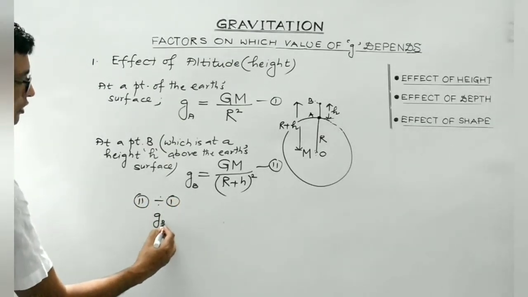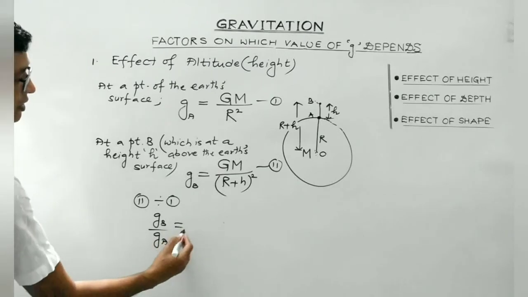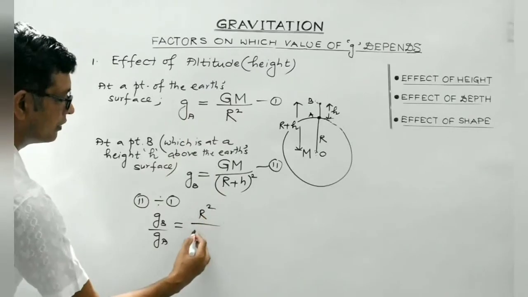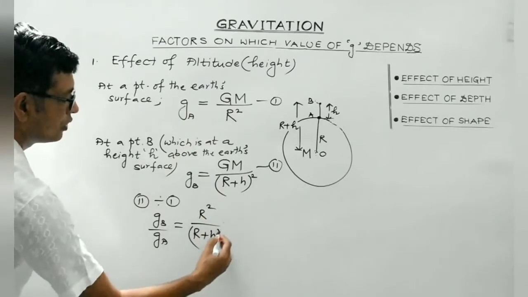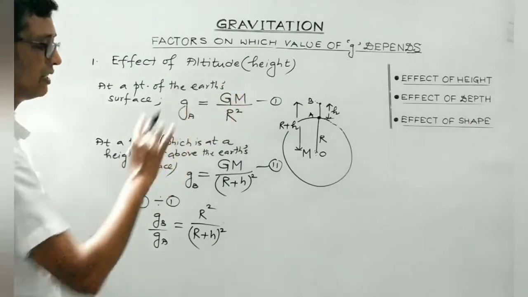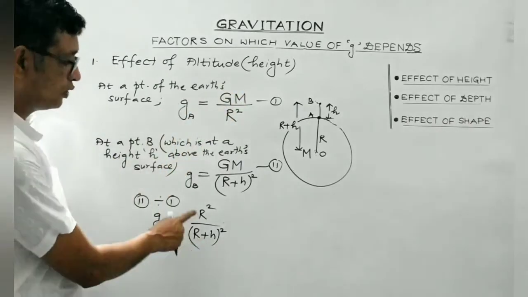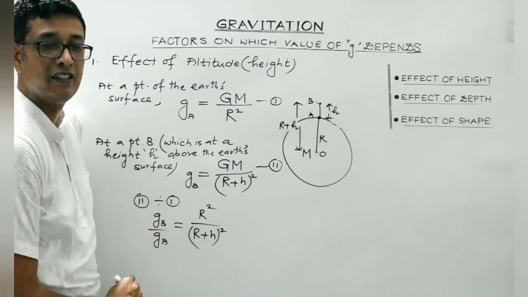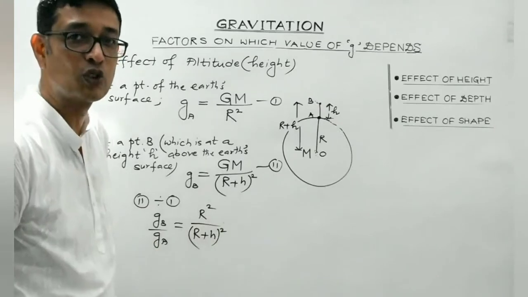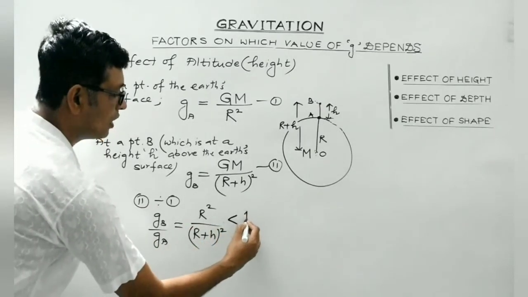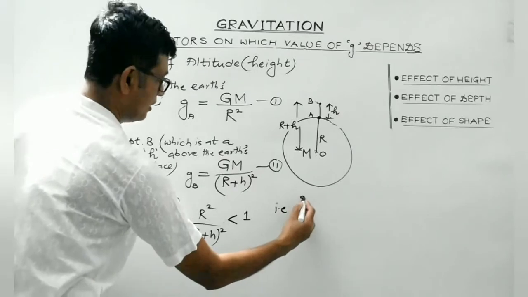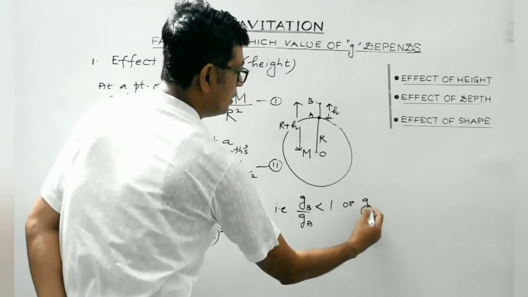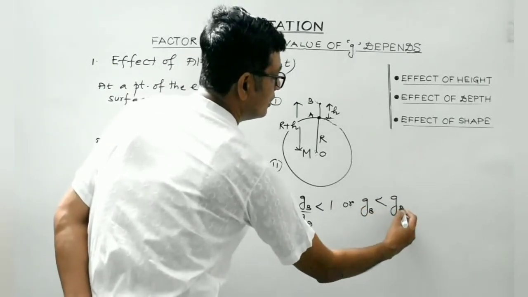Now what to do is second divided by first. What do we get? gB divided by gA will be equal to r square divided by (r plus h) whole square. GM will get cancelled out. Obviously, the denominator is greater than the numerator. The numerator is r square, the denominator is (r plus h) whole square. So obviously it will be less than 1. That is, gB divided by gA is less than 1, or gB is less than gA.